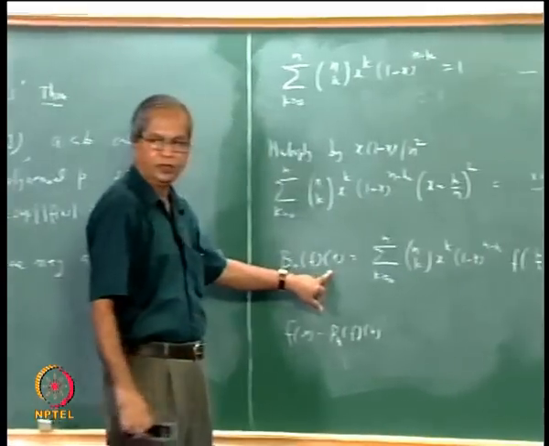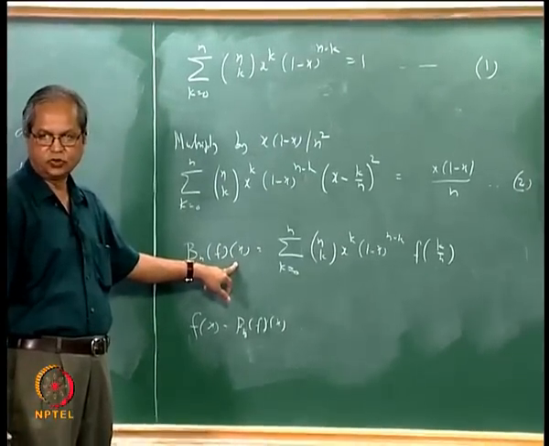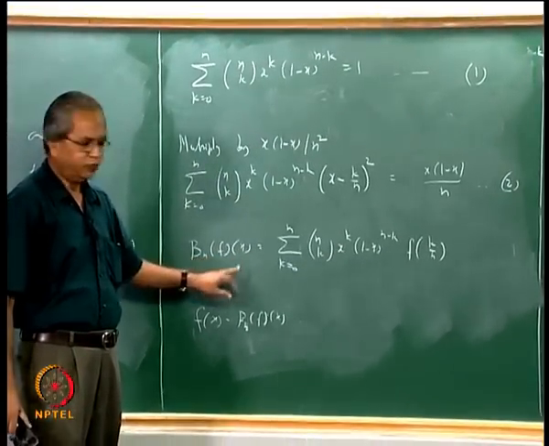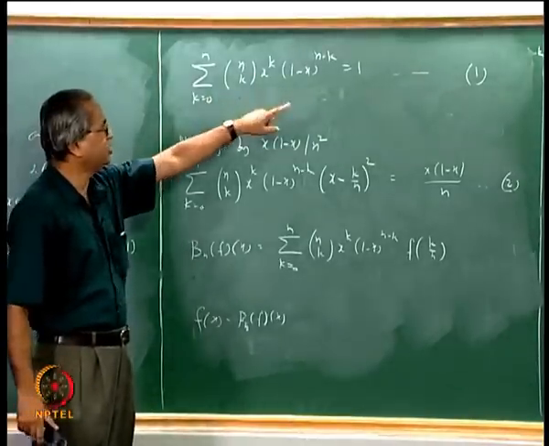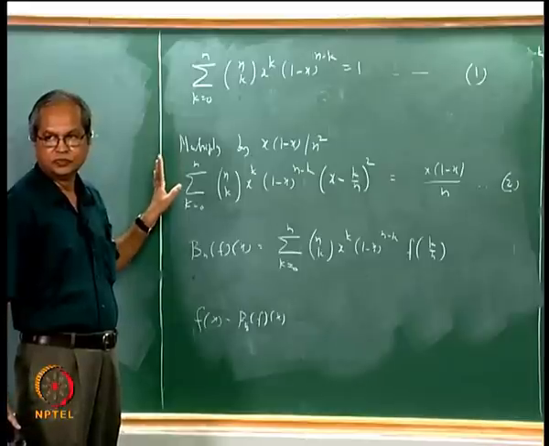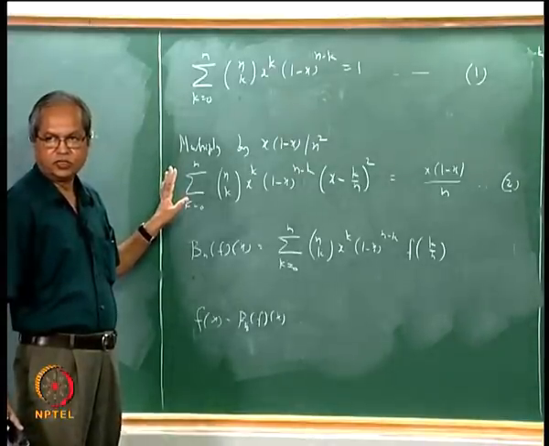Bn f of x is here. Okay, Bn of x is here. That is what we have seen already. For fx I will use this identity. I will multiply both sides of this identity by fx.